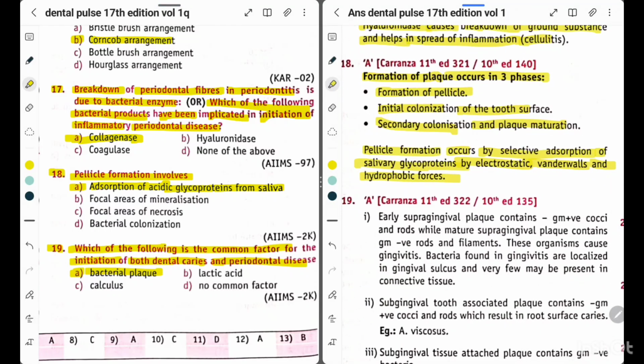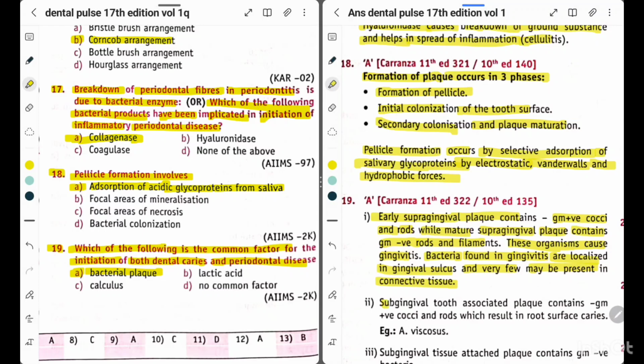Explanation: early supragingival plaque contains gram-positive cocci and rods, while mature supragingival plaque contains gram-negative rods and filaments. These organisms cause gingivitis. Bacteria found in gingivitis are localized in the gingival sulcus and very few may be present in connective tissues.